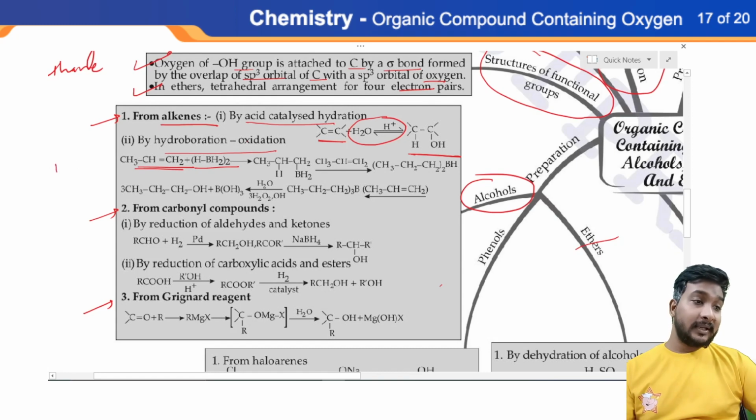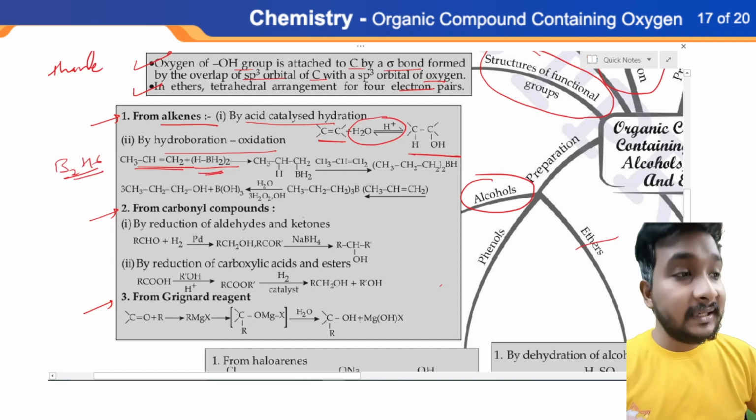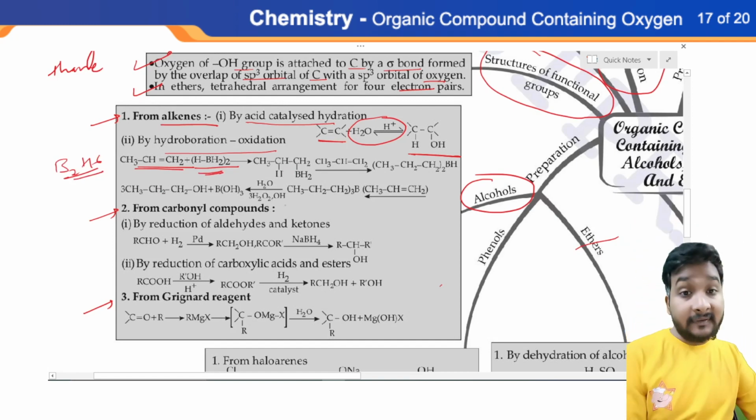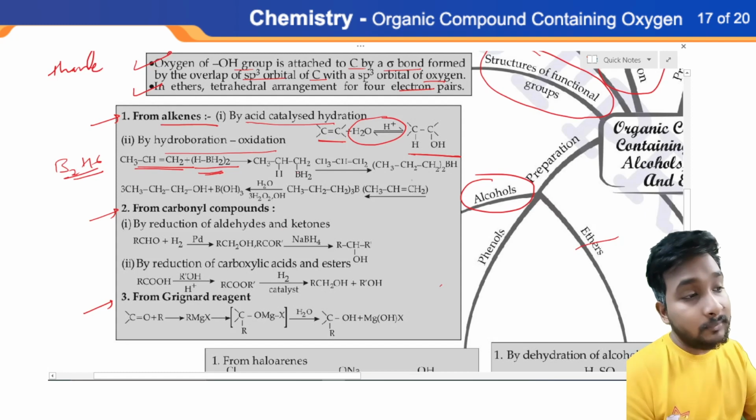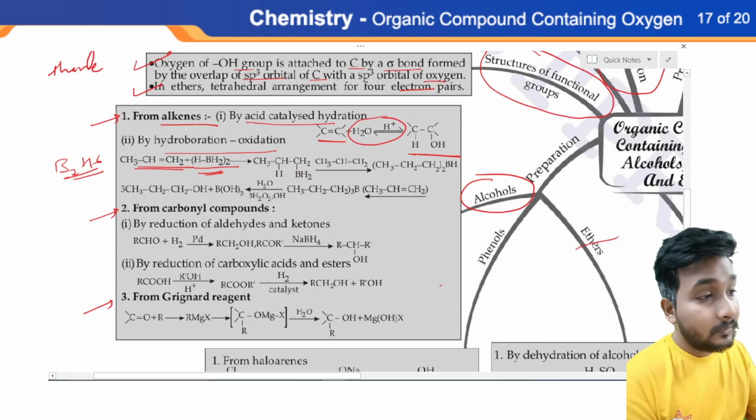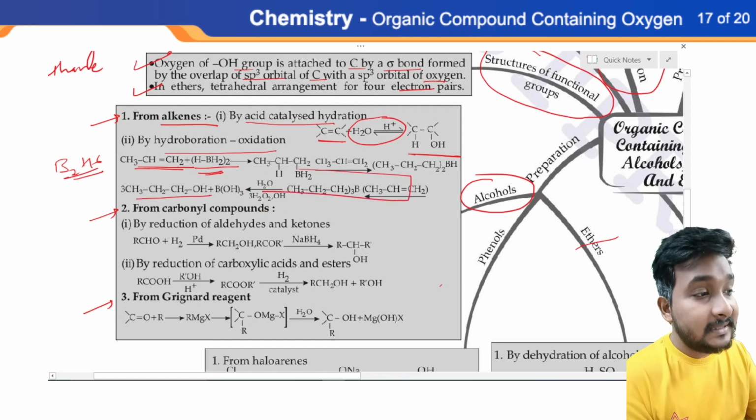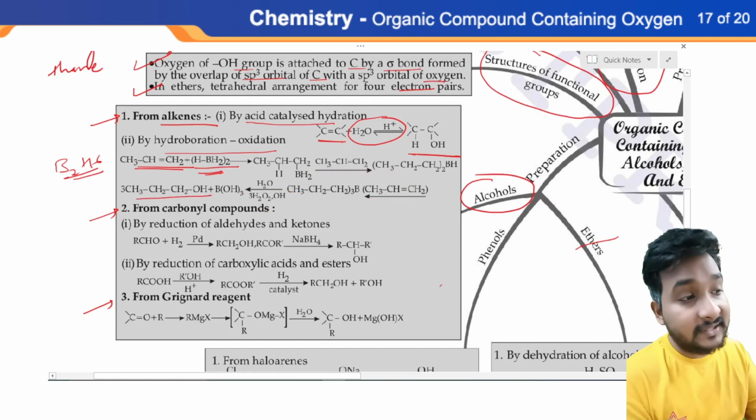The formula of diborane is B2H6, which can be written like this. Whenever we react the given complex alkene with diborane in the presence of peroxide and base, we can obtain primary alcohol only, in these different steps.